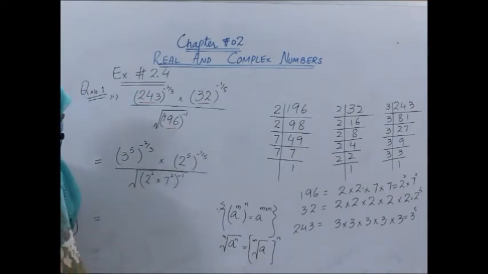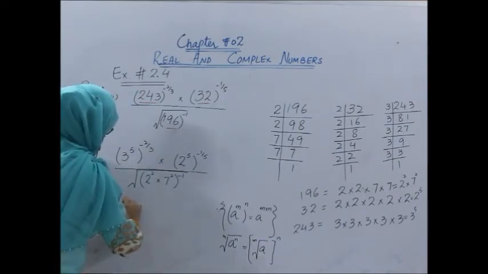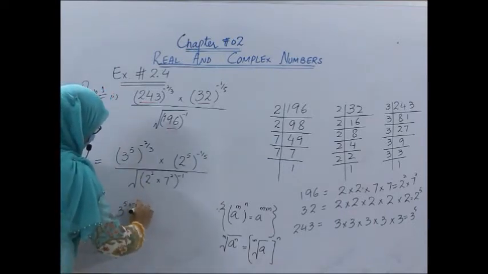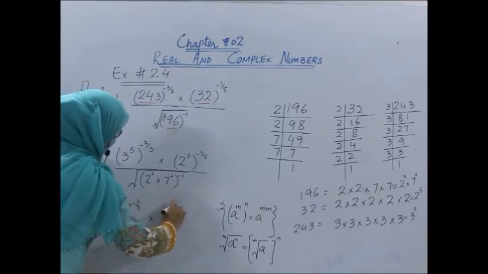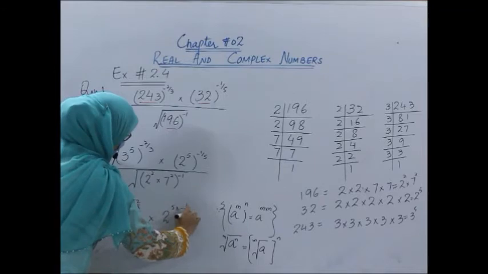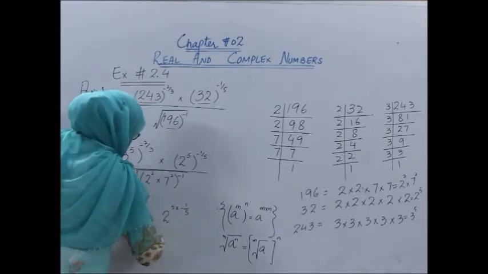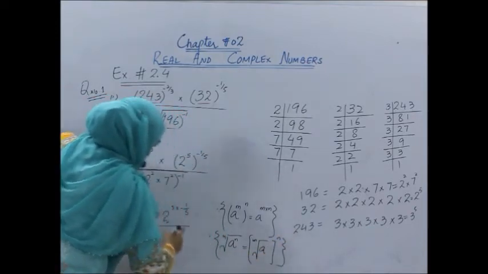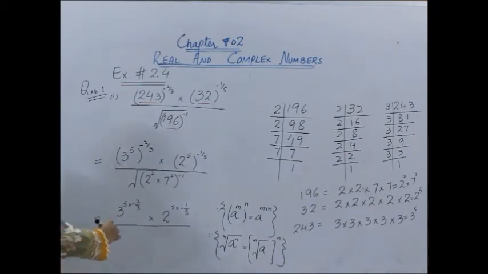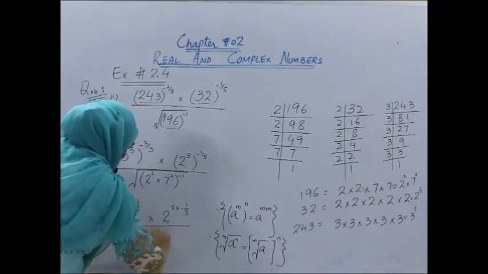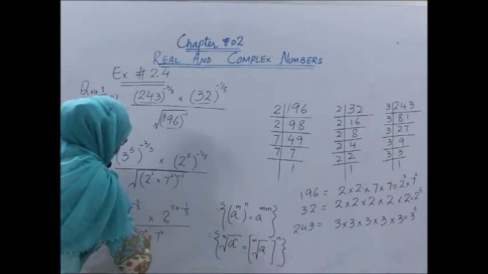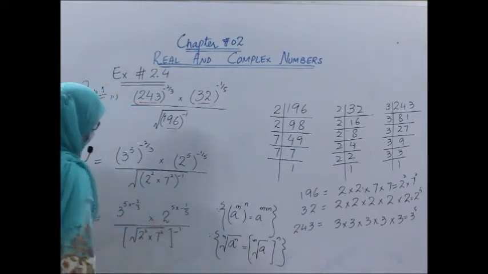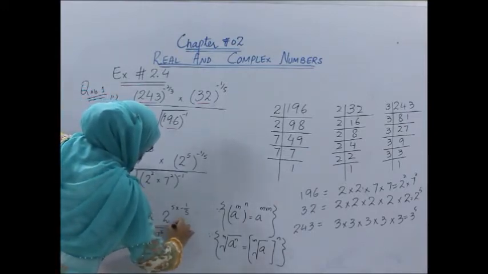So here in the numerator, we write down the law which we have used, 3 power 5 multiplied by minus 2 by 3, and then 2 power 5 multiplied by minus 1 by 5. Now what about the denominator? Which law have we used here? This law. We will write down the power minus 1 above the radical sign, that is 2 square multiplied by 7 square, and then square root of this whole power minus 1. For our convenience, we have used this law.